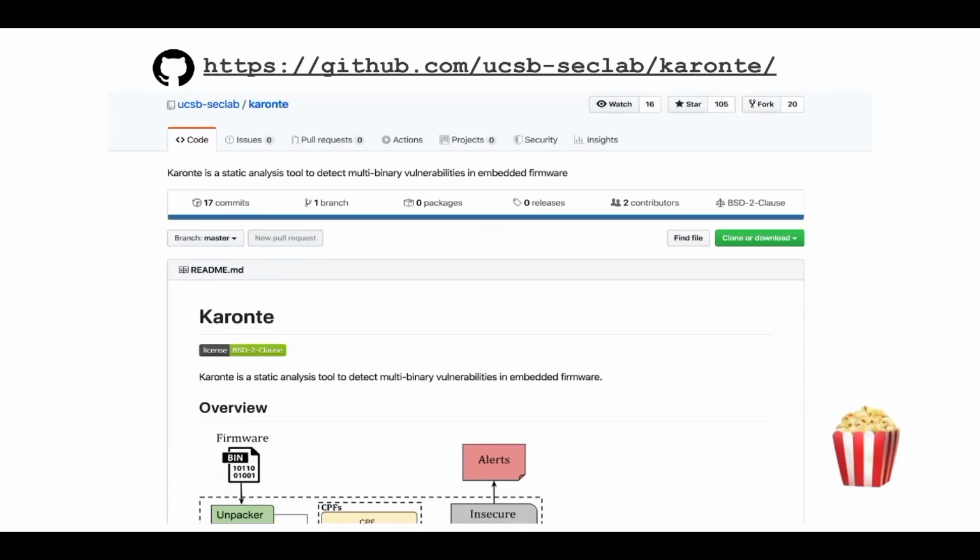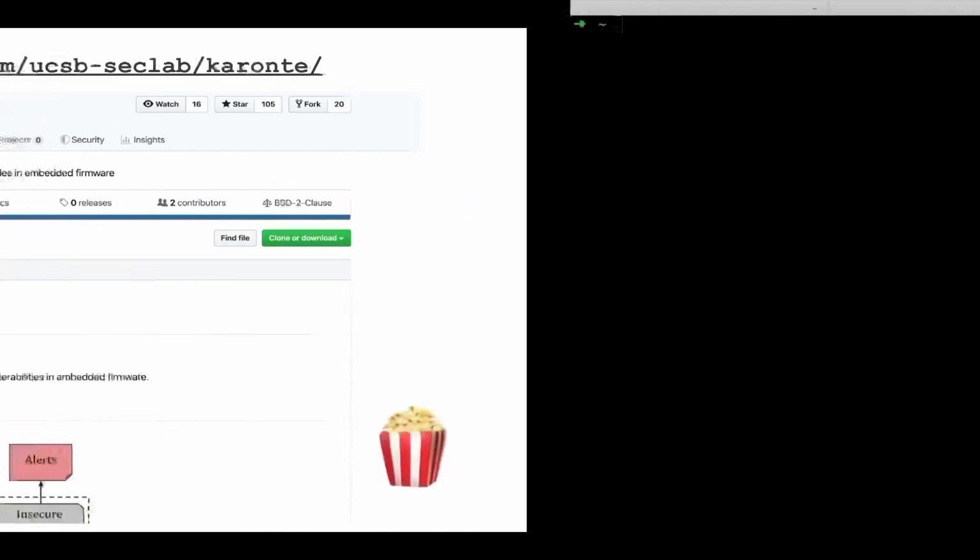So we released all our code on GitHub. You can find it at this URL. And in the README of this repository, you'll also find instructions on how to pull a Docker image that comes with Caronte already installed and ready to be fired. So let's have a look.